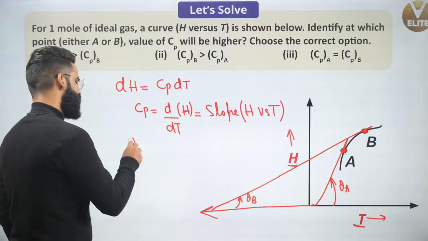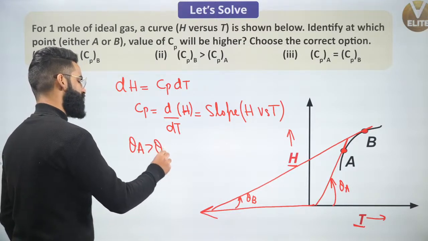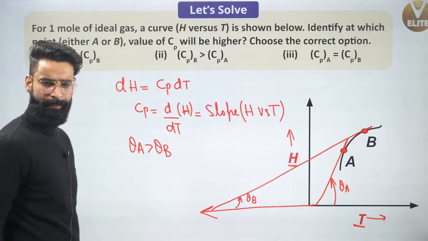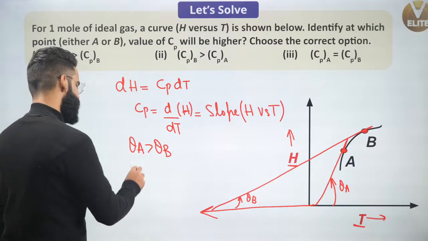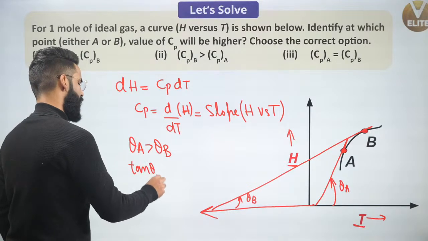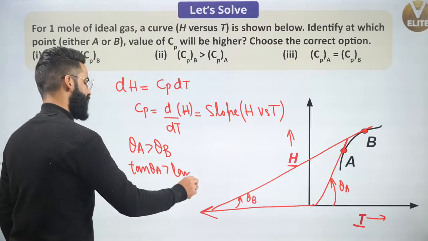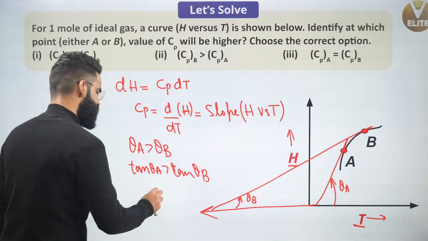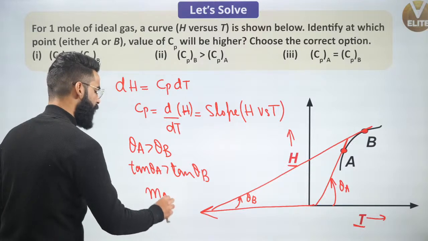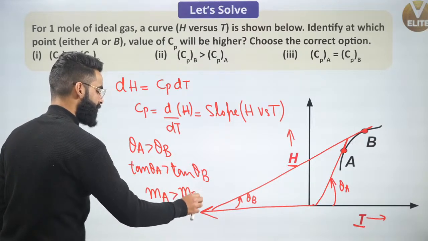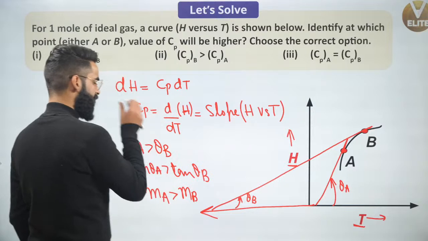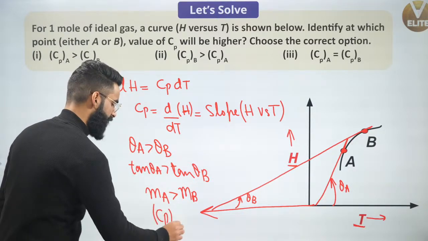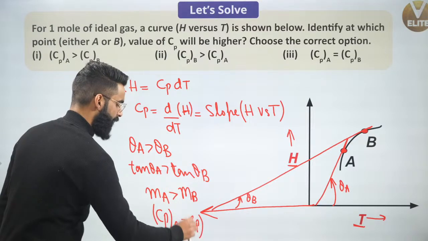Can I simply say theta A is greater than theta B on just looking at the angles? If theta A is greater than theta B, can I say tan of theta A will be greater than tan of theta B? Yes. If tan of theta A is greater than tan of theta B, I can simply say slope at A, which I'm representing by M, is greater than slope at B. And wherever slope is going to be more, there only Cp value is going to be more. Can I say Cp value at point A will be simply greater than Cp value at point B?